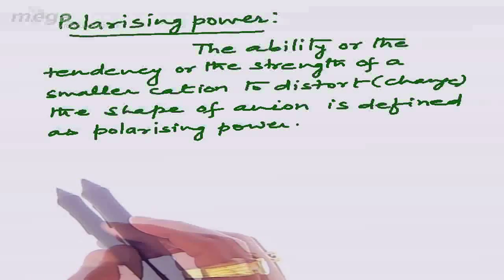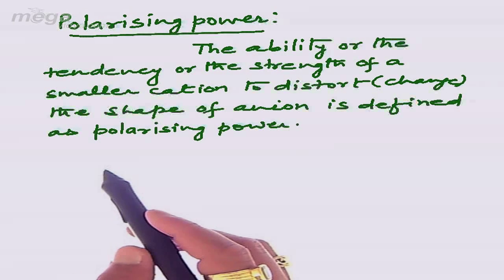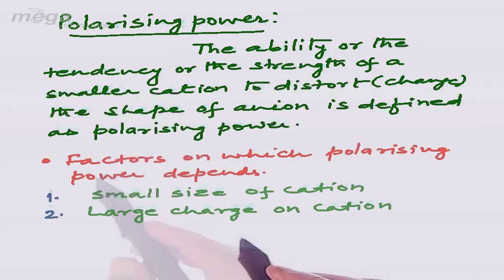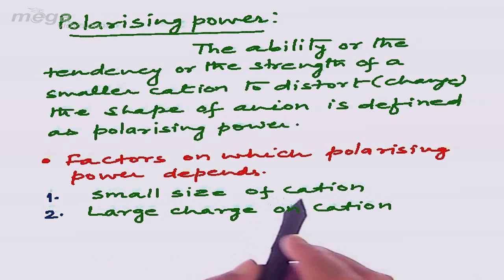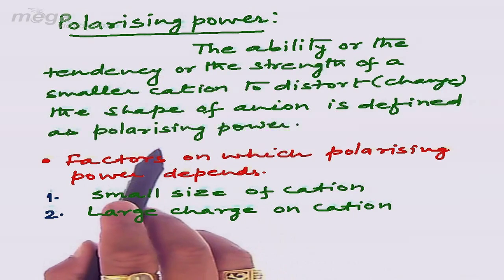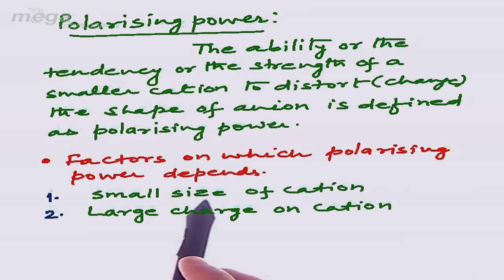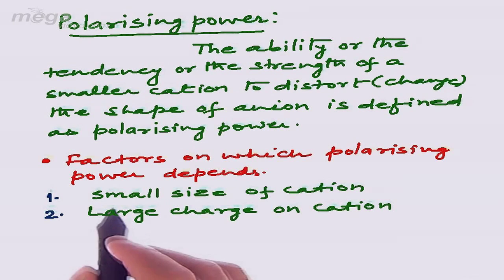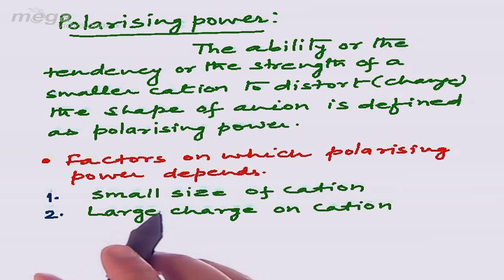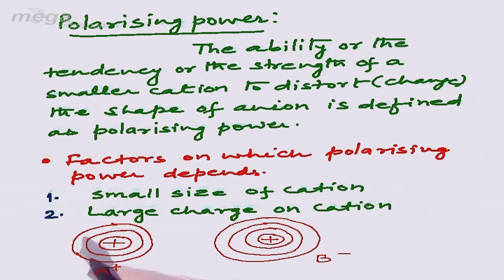Let us discuss on what factors polarizing power depends. With decreasing size of the cation, the polarizing power, or the power of the cation to distort the anion, will increase, because the smaller the size, the closer the approach. As the size of the cation decreases, its nucleus becomes closer and closer to the valence shell electron of the anion.